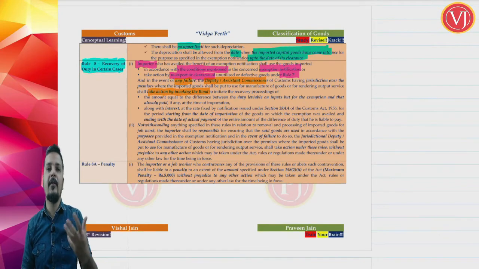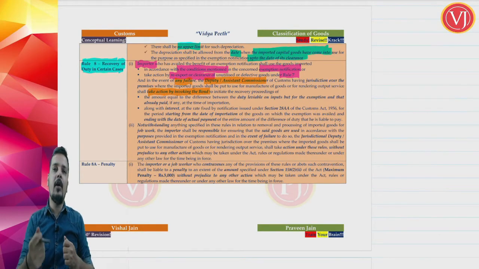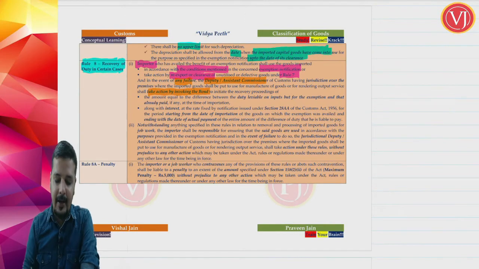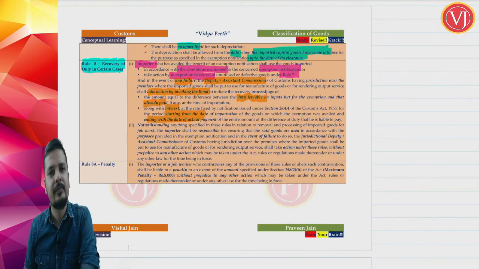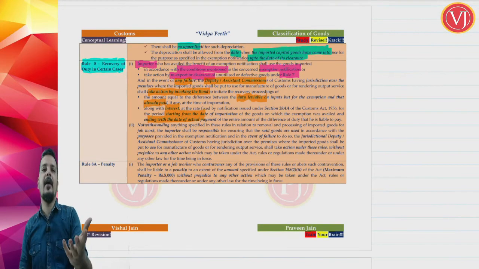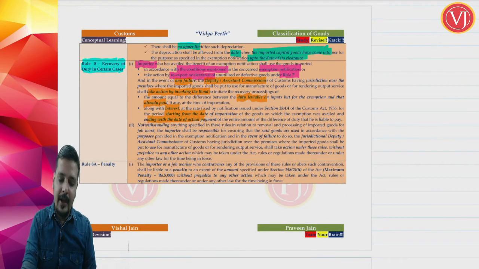They may use the bond. If you are not voluntarily paying, they will use the bond, and they will collect the same differential duty along with interest. So nothing changes. If you pay it ahead, nothing will happen. You have to pay it with interest. If you are not paying it, the extra point here is that they will use the bond.